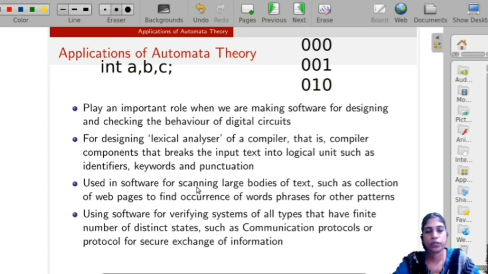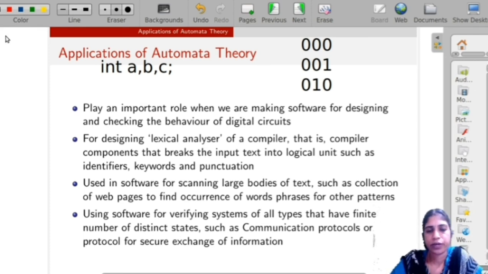The third one is used in software for scanning large bodies of text, such as a collection of web pages, to find occurrences of words, phrases or other patterns. Suppose we have a web page, our aim is to find the occurrence of a particular word. In that case also we use the automata to find the occurrence of the particular word, pattern or phrases.